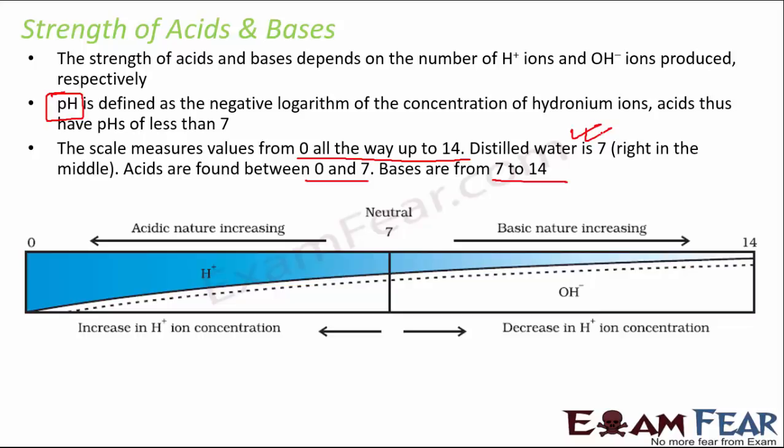All the acids, hydrochloric acid, sulfuric acid, nitric acid, will have their pH values less than 7. Depending upon what value they have, we can understand which is a stronger acid and which is a weaker acid. Looking at this diagram, it tells you very clearly that the lower the value of pH, the more acidic the substance. The higher the value of pH, the more basic the substance.